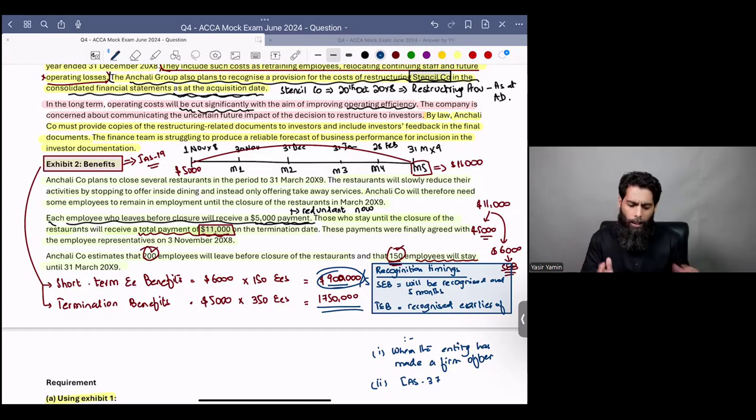Do you guys understand why it is important to bifurcate between short-term employee benefits and termination benefits? Do you understand? I want an answer. Do you guys understand?